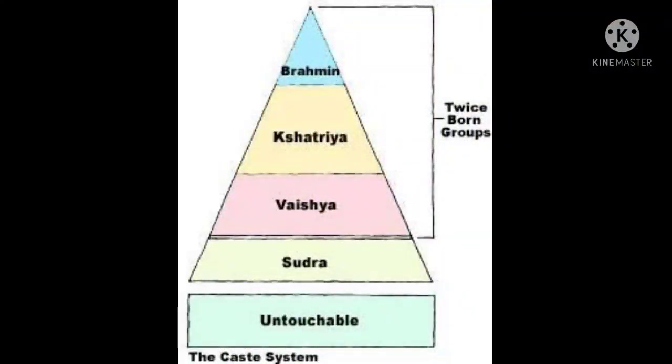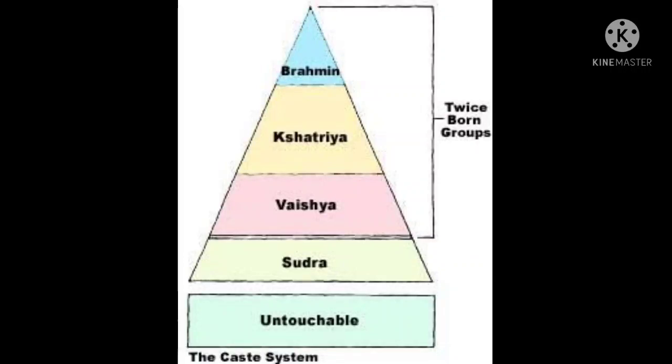Social system. The social system was evolving out of the Varna-based caste system of the Vedic period. During this time, people born in a higher Varna could migrate to another Varna and gain better social acceptance and respect. There were few such instances of this mobility. Brahmans and Kshatriyas could change their status, though the society was divided into 4 Varnas, namely Brahmana, Kshatriya, Vaishya and Shudra. Several castes were also present.